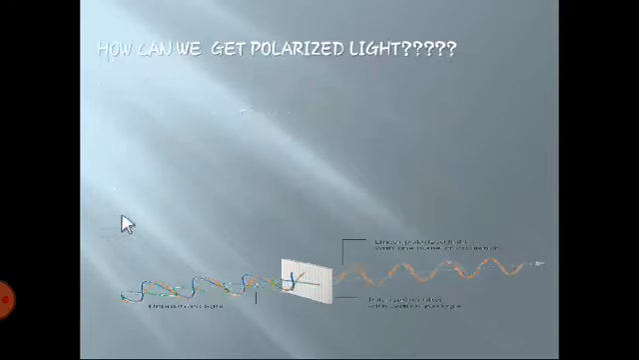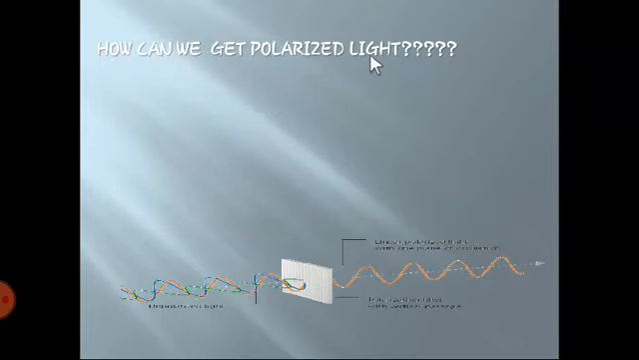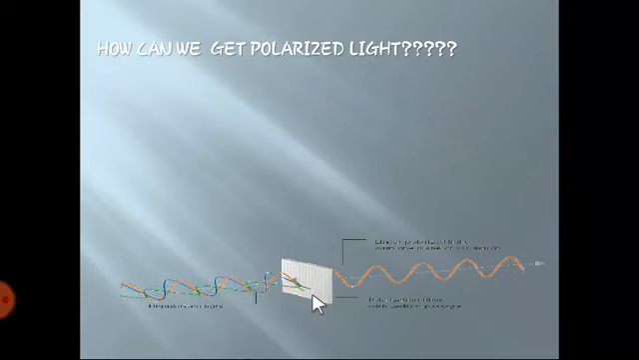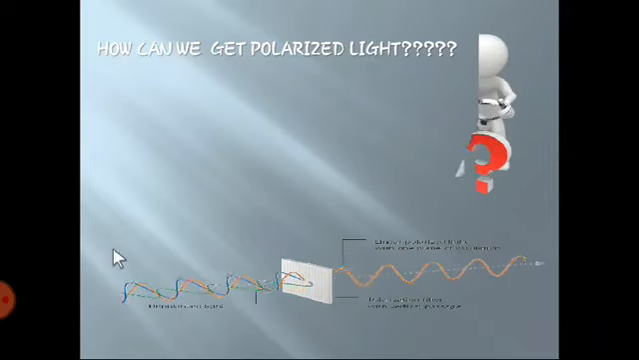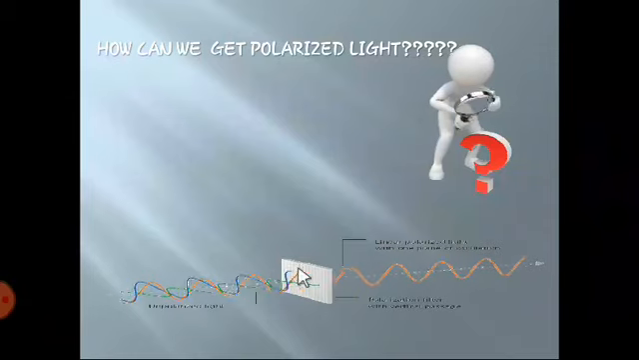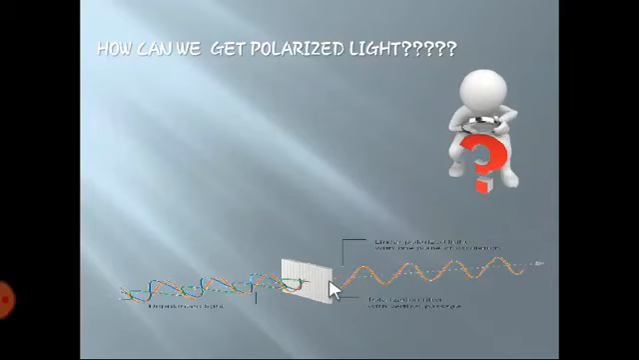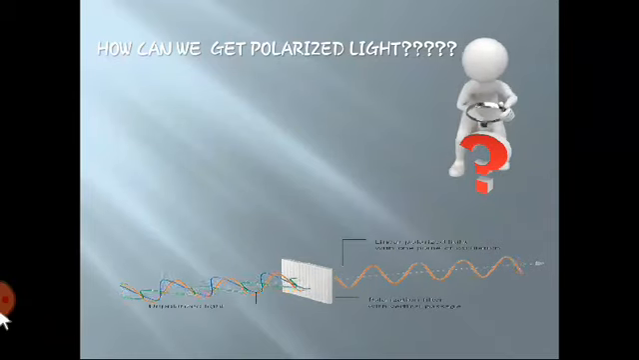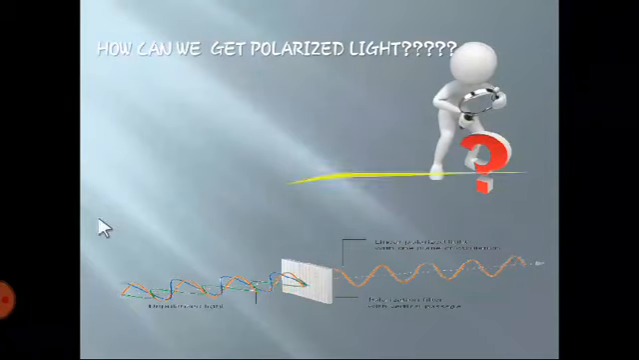So here is the question, how can we get polarized light? Here is the answer already. But the question is, what is this through which light is passing and we are getting polarized light? What is this? Let us see.